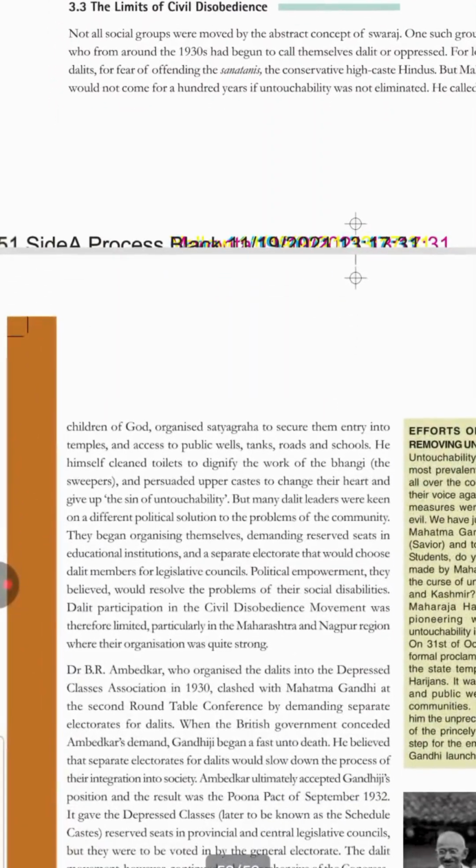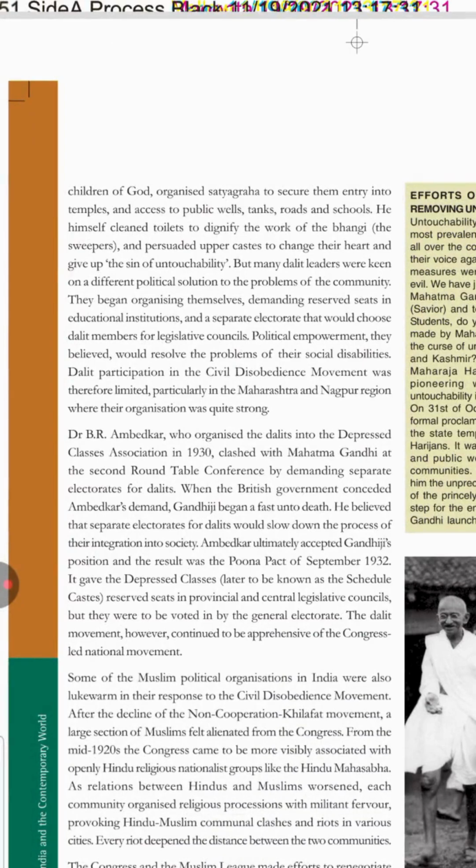Now you will see here social and religious reform. We have studied social and religious reform in the 8th standard, isn't it? We have studied about Brahmo Samaj and all that. But one of the most important political leaders who worked towards social movement was Dr. B.R. Ambedkar. Now, the Muslim League was demanding